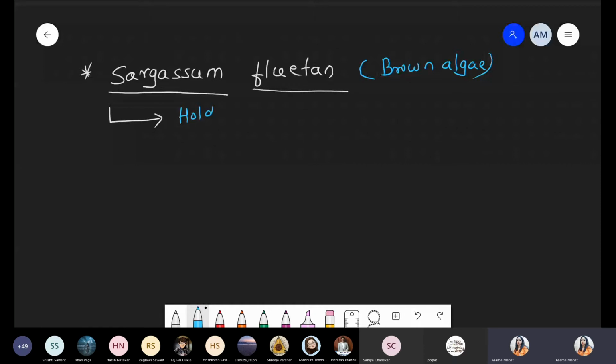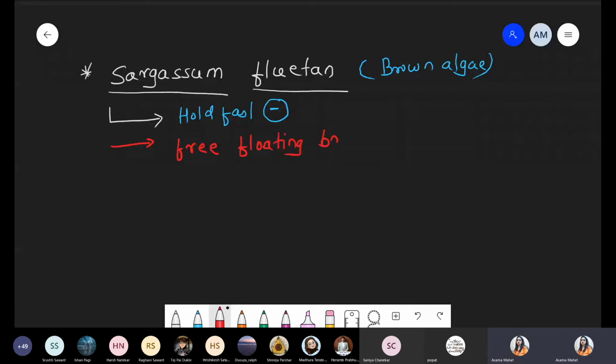So in this condition, the holdfast is absent. That is the first condition. Now tell me, if the holdfast is absent, it means Sargassum fluitans cannot hold any substratum. So such a species is a free floating alga. Holdfast is absent, so what we say is, these are free floating brown algae.